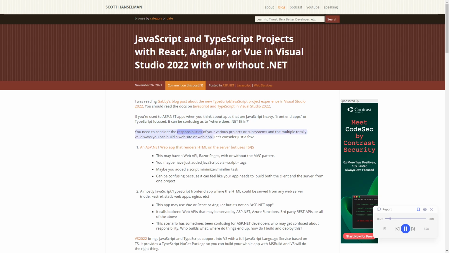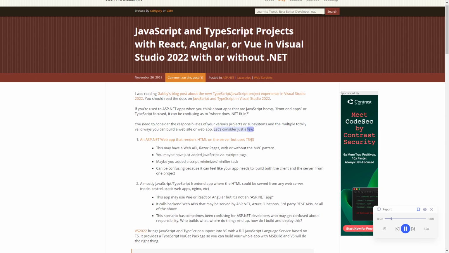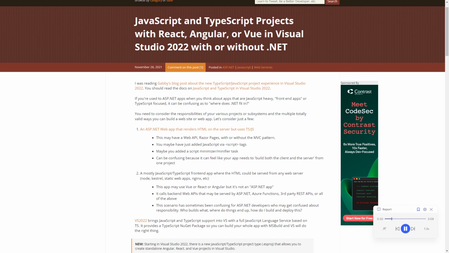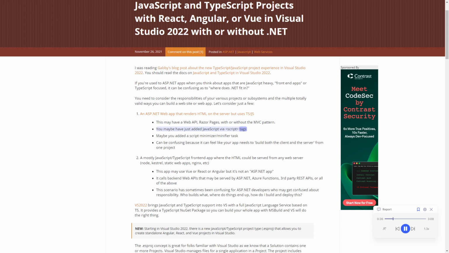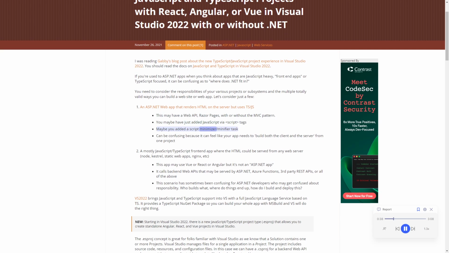You need to consider the responsibilities of your various projects or subsystems and the multiple totally valid ways you can build a website or web app. Let's consider just a few. An ASP.NET web app that renders HTML on the server but uses TS/JS. This may have a web API, Razor Pages, with or without the MVC pattern. You maybe have just added JavaScript via script tags. Maybe you added a script minimizer/minifier task.